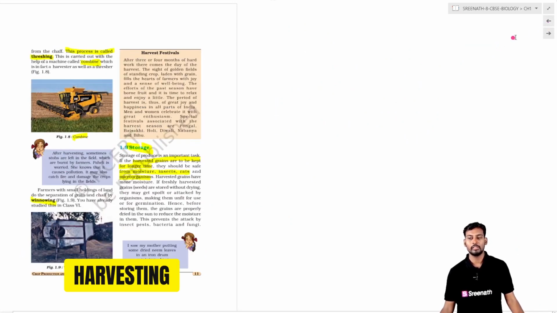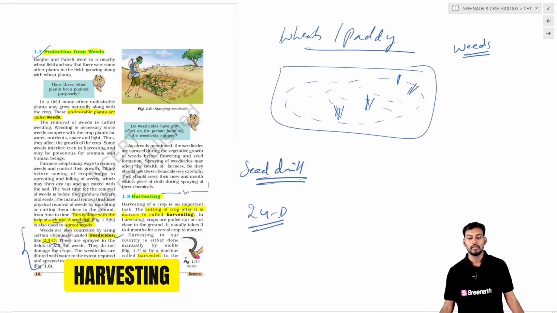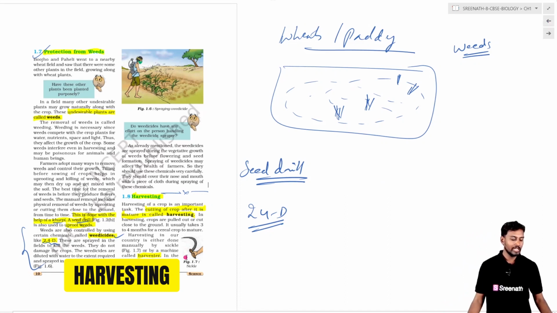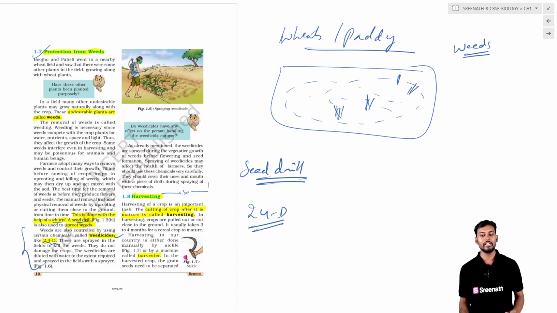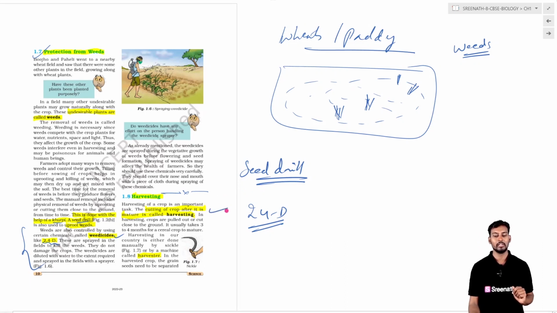Coming to the next topic, that is storage. Once we are done with the preparation of the agricultural land, sowing, and proper management of the crop by means of irrigation and providing weedicides, fertilizers and manure, finally it is time for harvesting.